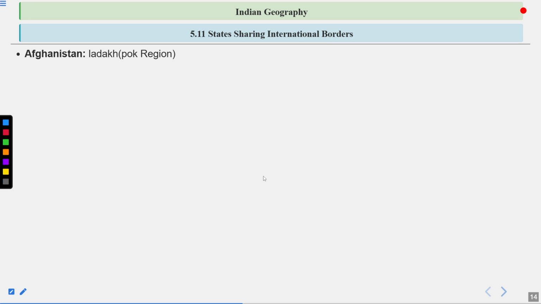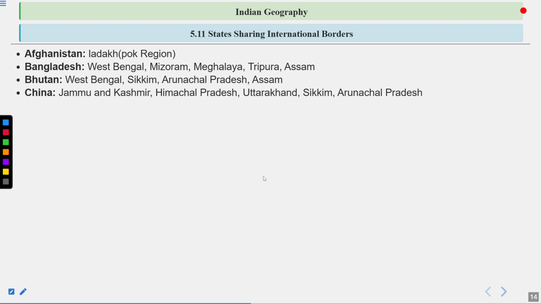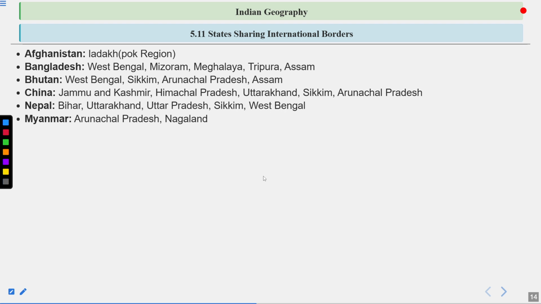States sharing international boundaries: Afghanistan, Ladakh, POK region; Bangladesh, West Bengal, Mizoram, Meghalaya, Tripura, Assam; Bhutan, West Bengal, Sikkim, Arunachal Pradesh, and Assam; China, Jammu and Kashmir, Himachal Pradesh, Uttarakhand, Sikkim, Arunachal Pradesh; Nepal, Bihar, Uttarakhand, Uttar Pradesh, Sikkim, West Bengal; Myanmar, Arunachal Pradesh and Nagaland; Pakistan, the states of Rajasthan, Gujarat, Jammu and Kashmir, and Punjab.